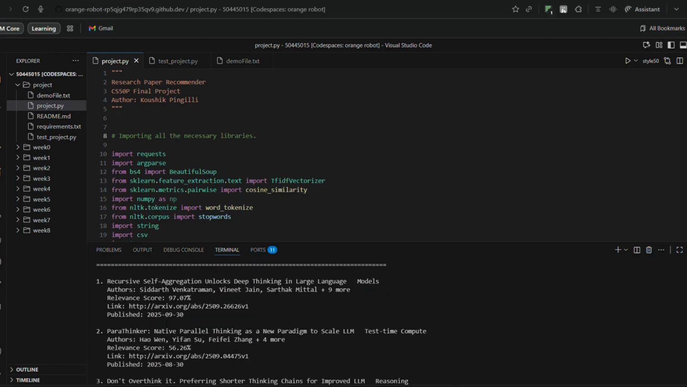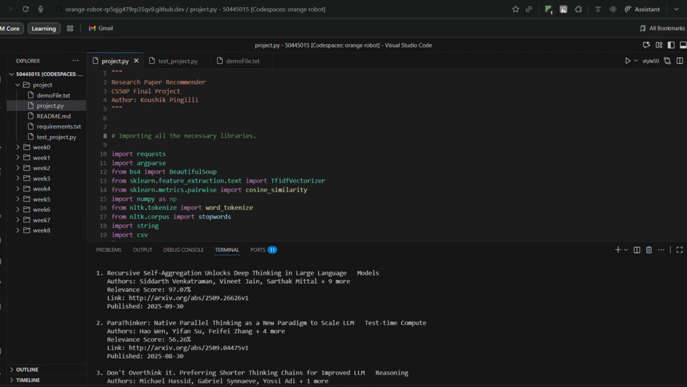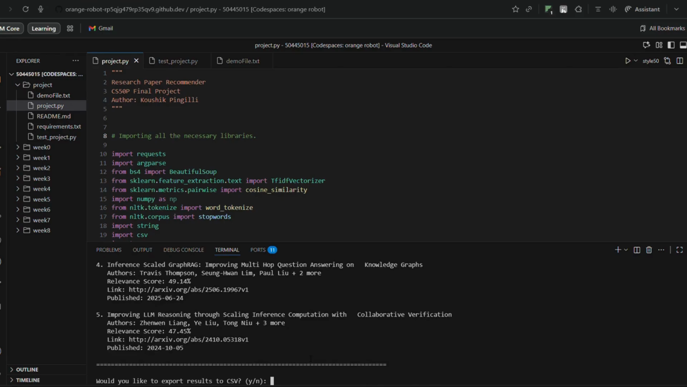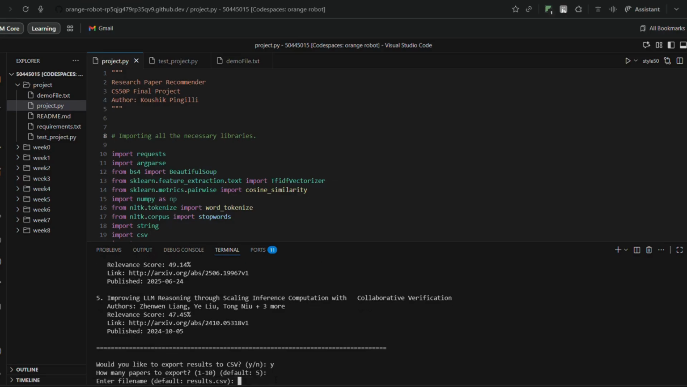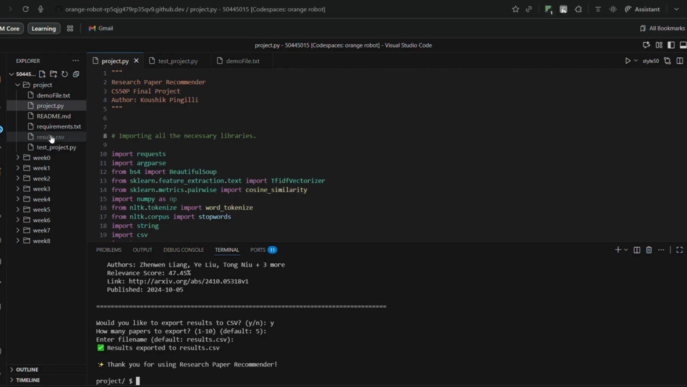So, recursive self-aggregation unlocks deep thinking in large language models. This is the paper that I've copied the abstract of, and as you can see the relevance score is also very high, meaning it found the correct file. There is also this option to export the results to a CSV file, and let's just say yes and let it be the default, and we can also see the results over here.